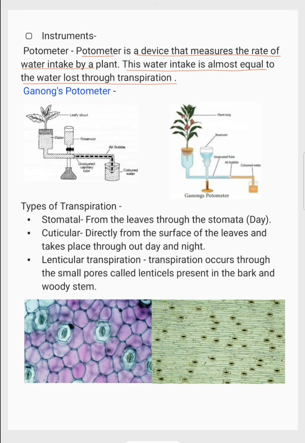So the main idea of this potometer is to measure that water intake, which is almost equal to water loss through transpiration.